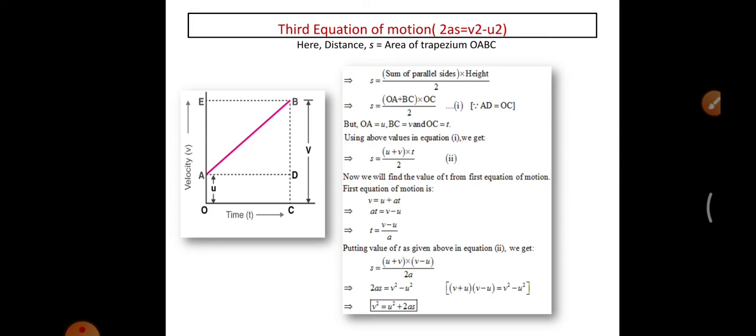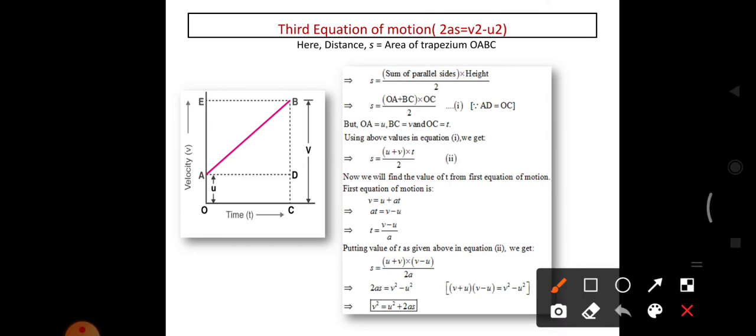The third equation of motion, 2AS equal to V squared minus U squared. How to derive this equation? Just consider the distance S equal to the area of a trapezium. OABC is the trapezium. S equal to the area of the trapezium, the area of the rectangle L into B, plus the area of the triangle half into B H.